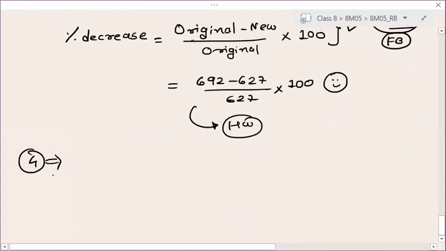Question number 4. If 10% A patients and 5% B patients are cured, then the overall reduction in the number of patients suffering from illness is. Now understand this carefully. The 10% of patients A are being cured. Ten percent of A are cured and 5% of B patients are cured.